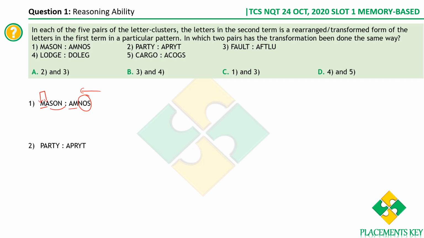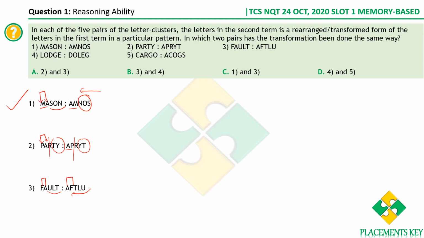And how about PARTY? Here also the first two terms are interchanged, AP, PA, AP. And how about this? R is the same. The position of R has not changed, whereas the positions of the remaining two are interchanged again. That's how it is done. Similarly, let's take the third one. We have FA here. Again, the positions of the first two terms are interchanged, and then ULT, the remaining three alphabets, are written in reverse alphabetical order.